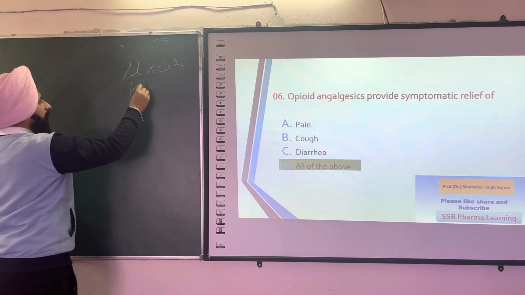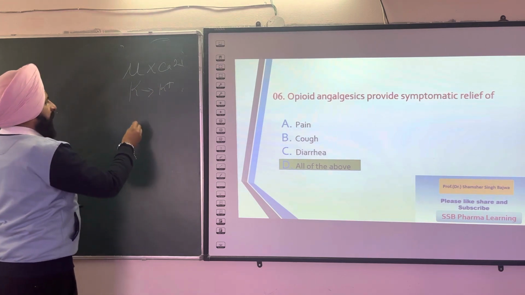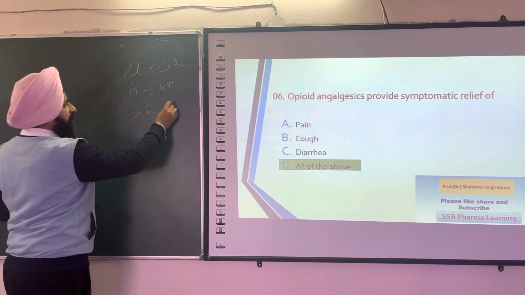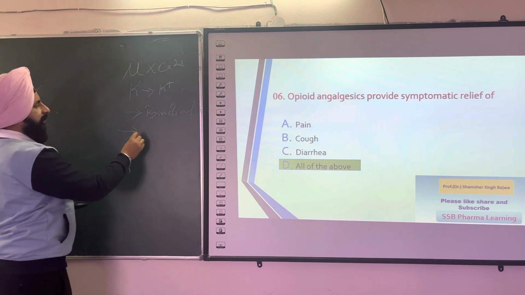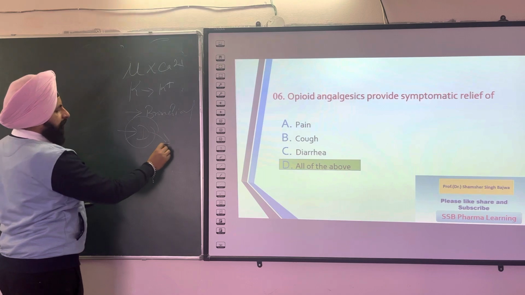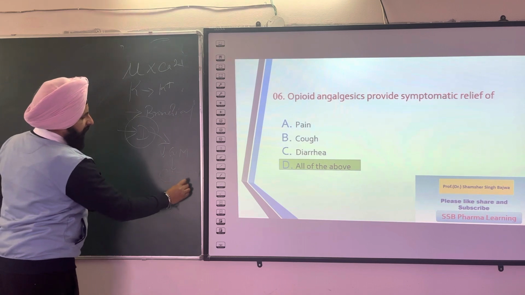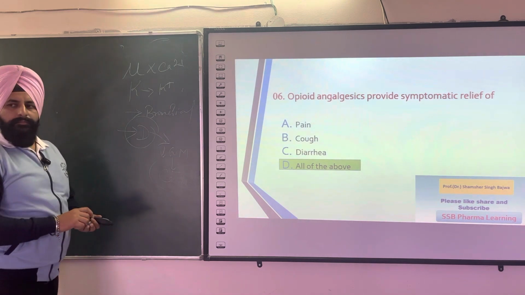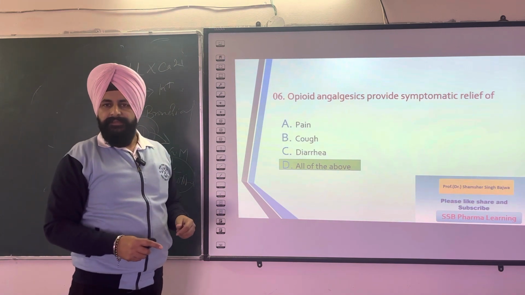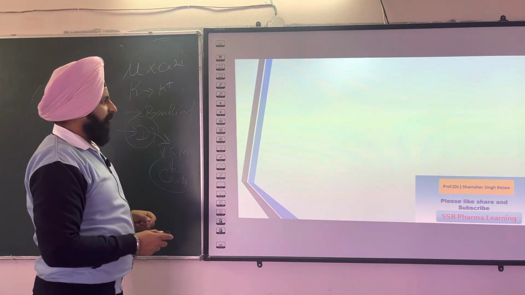They act on the kappa and open the potassium channel, and they reduce the cough because they cause bronchial relaxation, and they inhibit diarrhea because I have discussed that opium and morphine cause reduced gastric motility and cause constipation. So if any patient takes morphine or opium during diarrhea, it will reduce the symptom of diarrhea. So this is the property of opioid analgesics. This is the right answer.